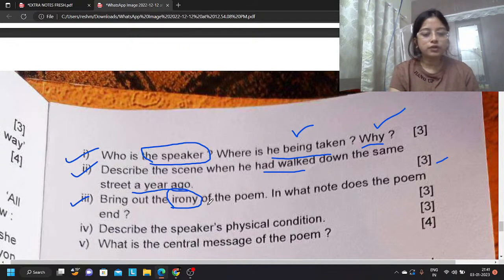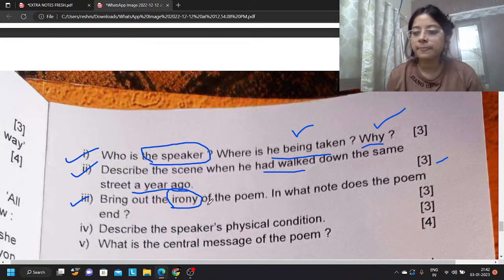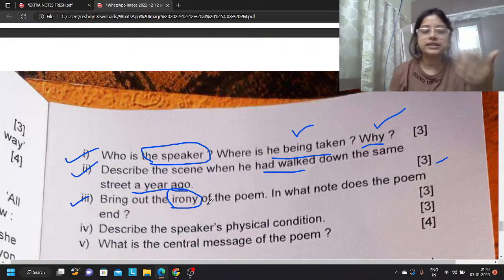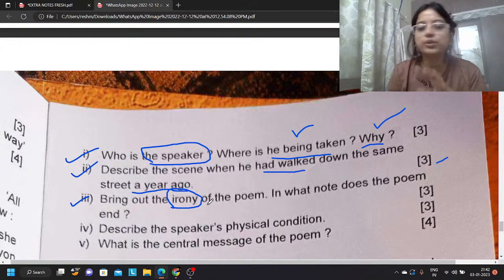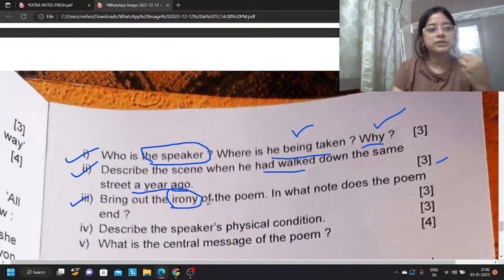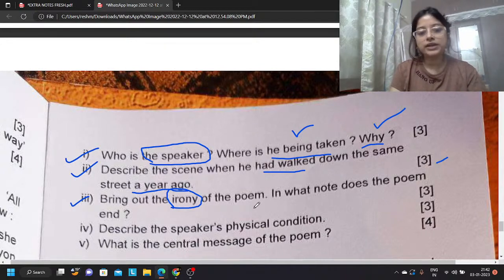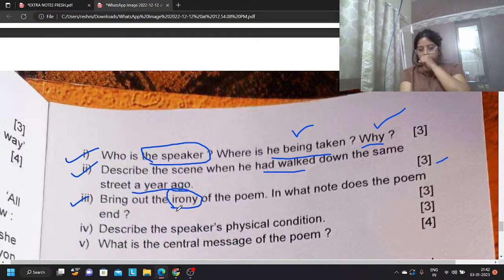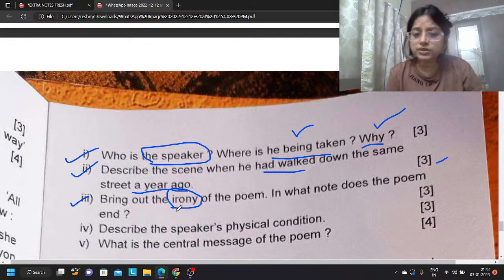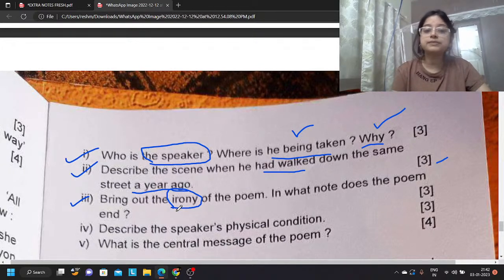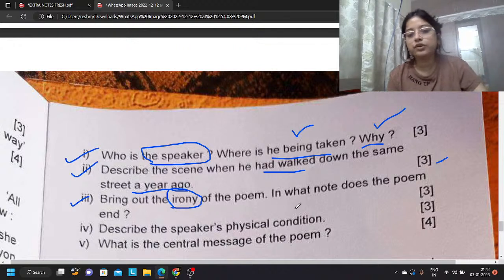So full 1 year he had worked for his people, and he expected, just like a farmer who would take care of his crops for months and year long so that there is a good harvest. So he was also waiting for a good harvest. He thought that his people would be happy with him after the whole year of good deeds. But actually, what had happened, the irony is what? That those deeds were judged as misdeeds, not good deeds, and they were taking him to the gallows to execute him.